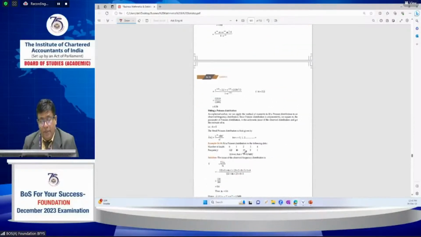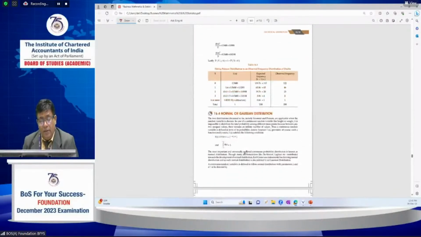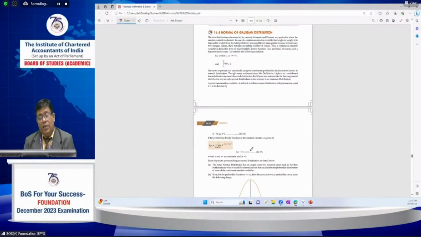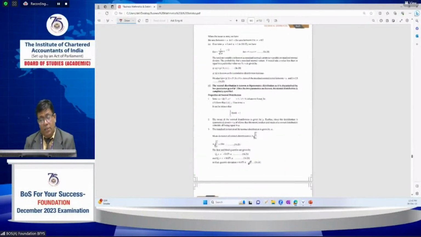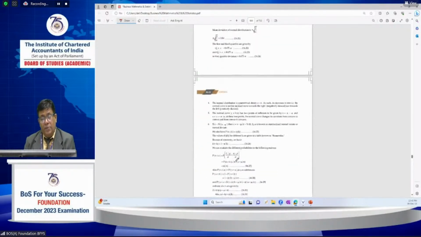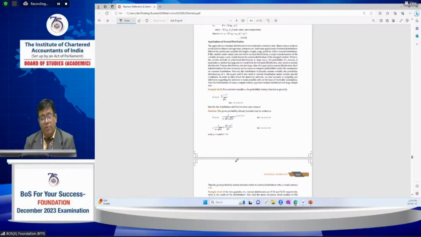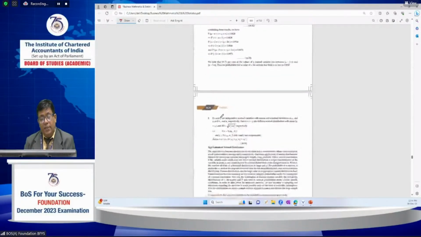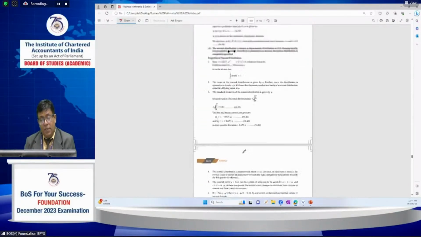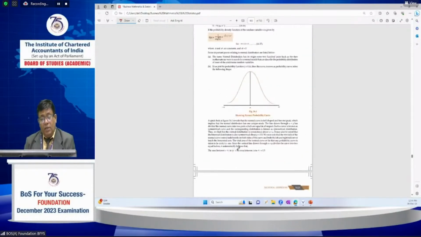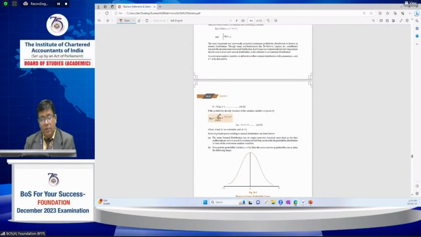Next is the normal distribution, or Gaussian distribution. Look at the important properties and applications of the normal distribution, and go through the examples. The probability density function is 1 by sigma root 2 pi, e power minus (x minus mu) whole square